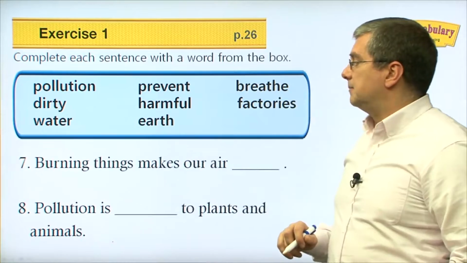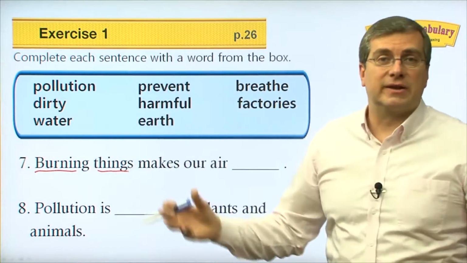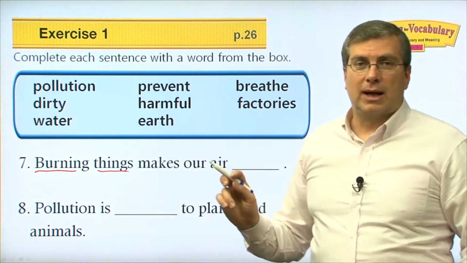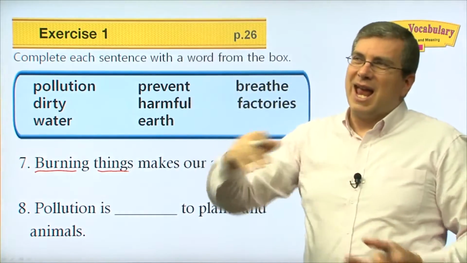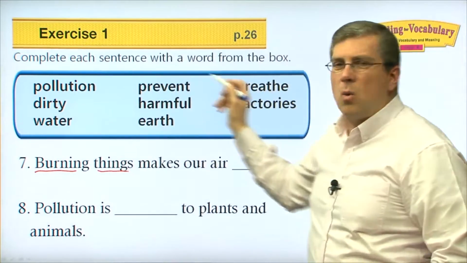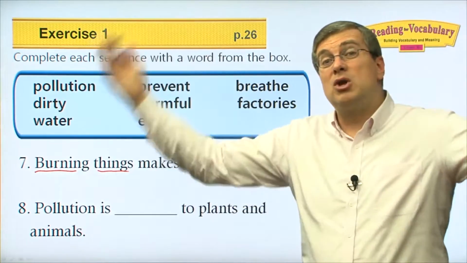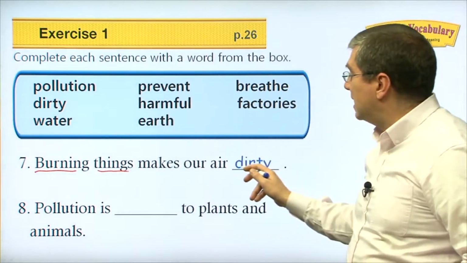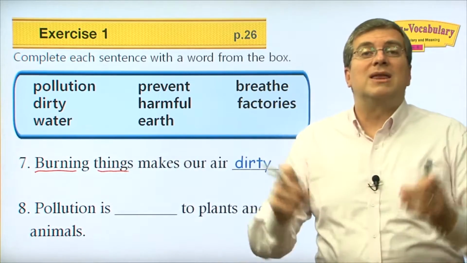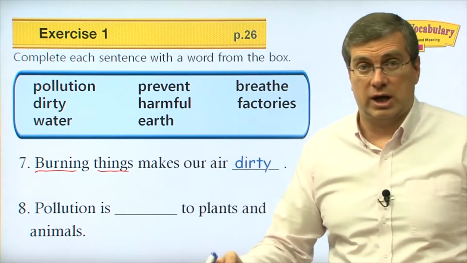Okay, number seven. Burning things. If you burn something, it could be gas, it could be wood, it could be paper. Those things make our air what? Right? Because remember, the smoke is coming off, and that smoke makes the air. What does it make the air? What of these words describes how the air is when there's a lot of smoke or pollution in the air? The air is then dirty, right? The air is dirty because we're burning things. Burning things makes smoke. It makes pollution. It makes the air dirty.